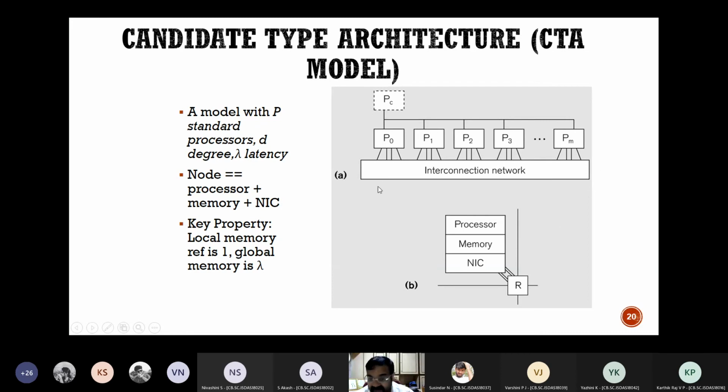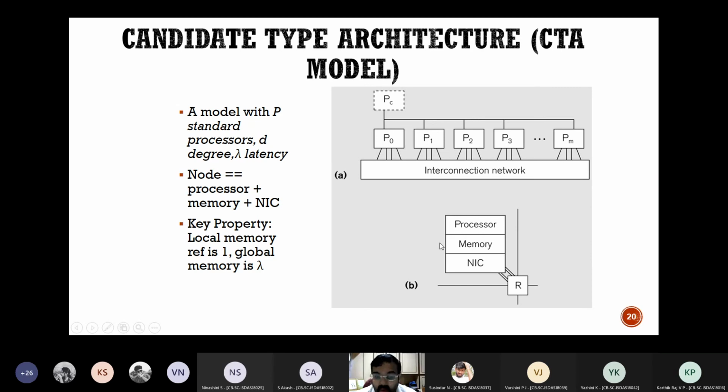They can have the same memory, they can share the memory, they can each have distributed memory, it doesn't matter. And when we say a node is there, it not only includes the processor, it could also include the memory which is associated with that processor, the local memory, the cache memory, and a network interface card by which it is connected to this network. So whenever we say it's a node, these three things will be there. Some low amount of local memory will be there, a network interface card will be there to connect to the network, and a processor will be there.